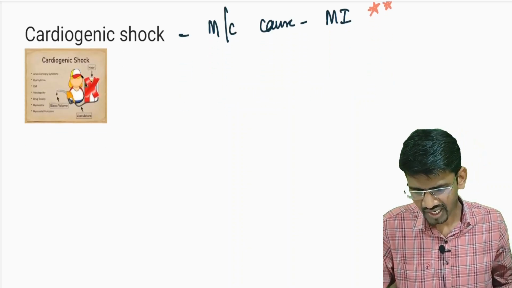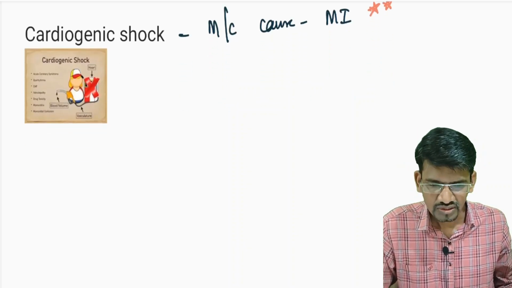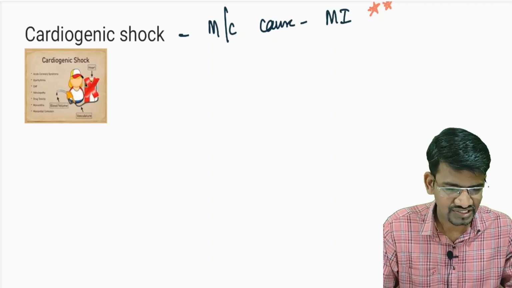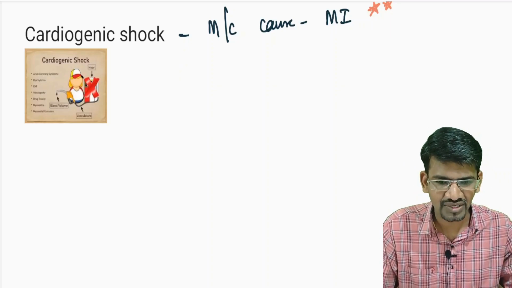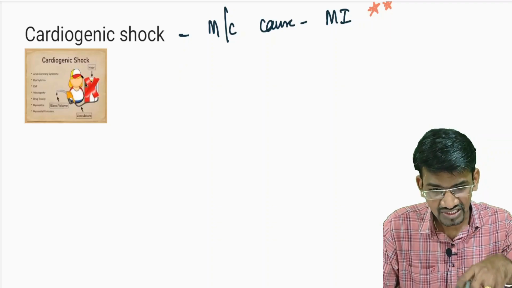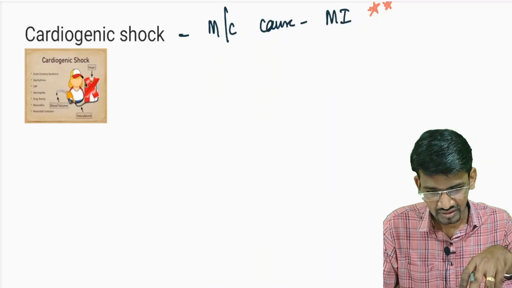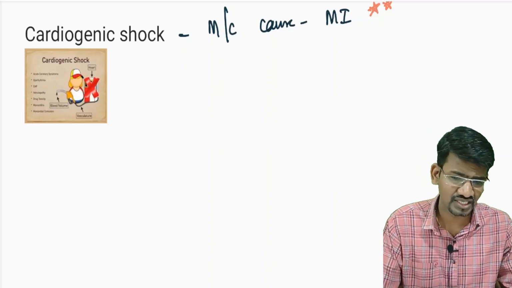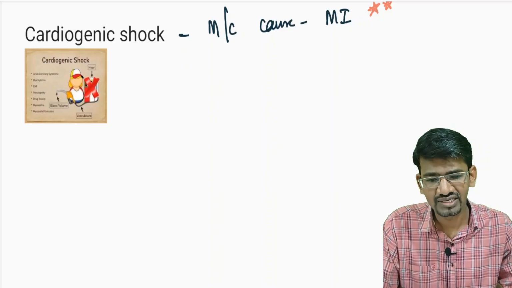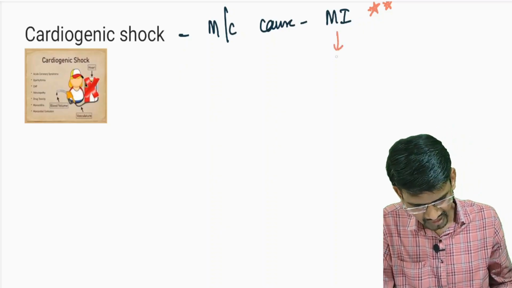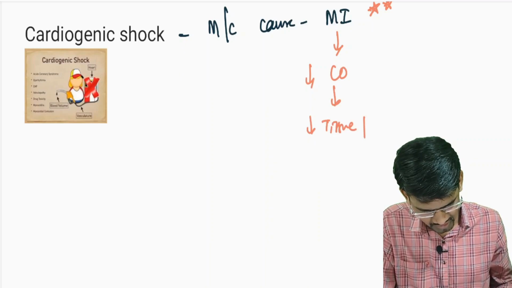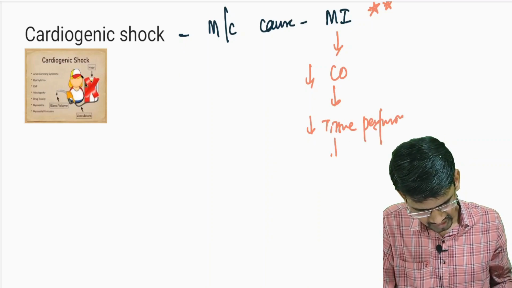In myocardial infarction, there is death of the myocardial cells because of the reduced blood supply to the myocardium. The muscle tissues of the heart get destroyed, there is necrosis, or death of the myocardial cells. Because of that, the heart is unable to pump the blood and there is a decreased cardiac output. Because of the MI, there is decreased cardiac output and decreased tissue perfusion.